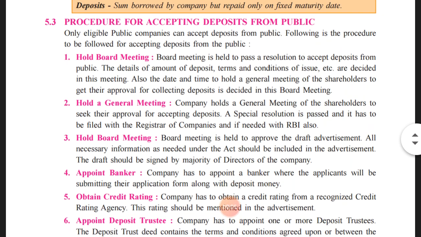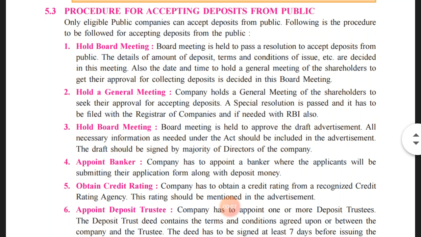Hello class, we are going to start with a new concept in the chapter on public deposits, that is, the procedure for accepting deposits from the public. Only an eligible public company can accept deposits from the public. The following is the procedure to be followed by the company for accepting deposits from the public.